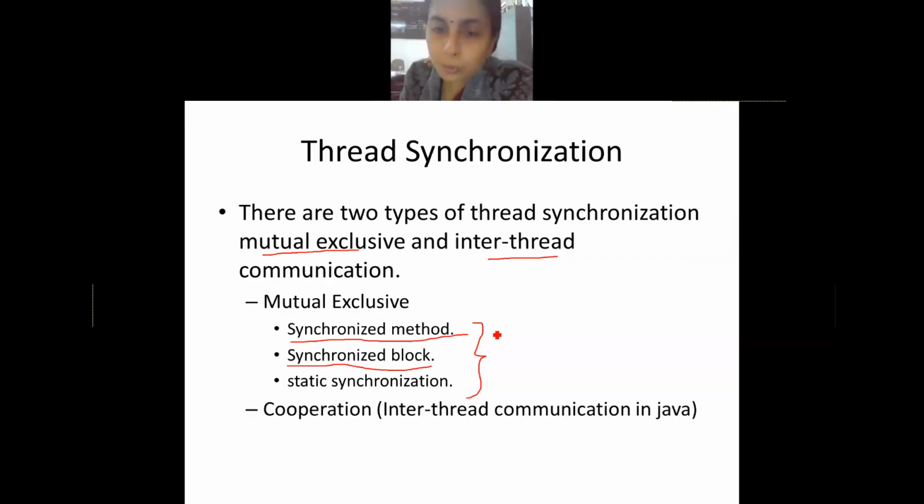Okay, so I can call this synchronized block a smaller version of a synchronized method. I hope you have understood this. Any doubt in this, please have a chat. Any doubt between the two, synchronized block and synchronized method?